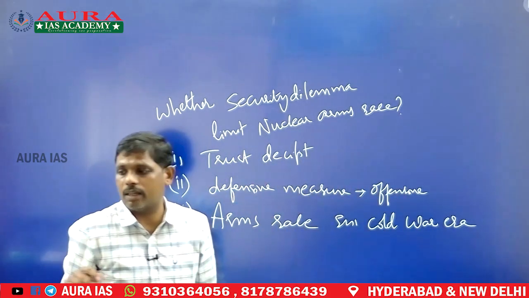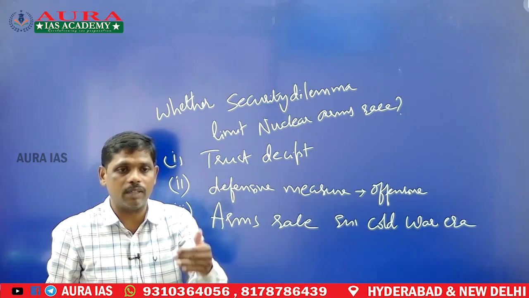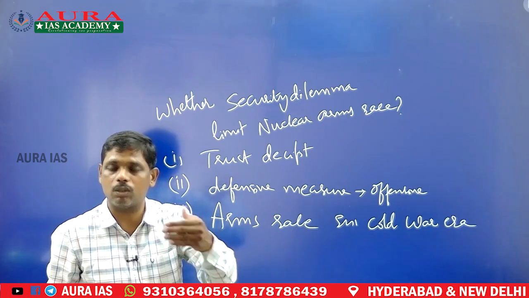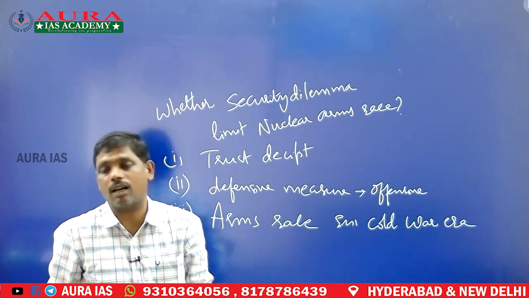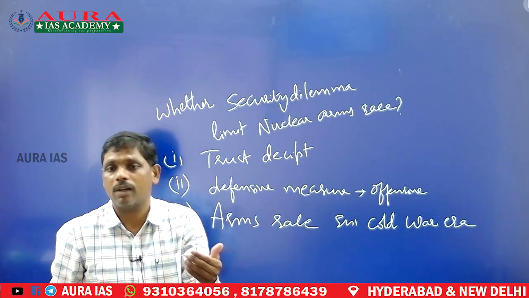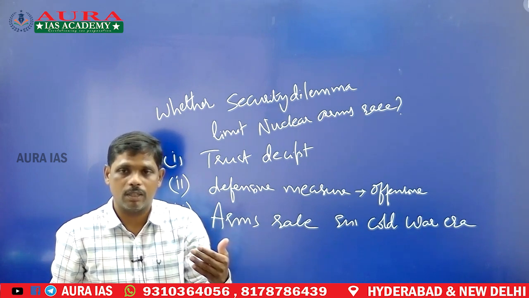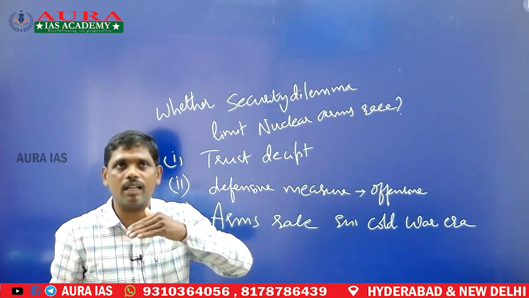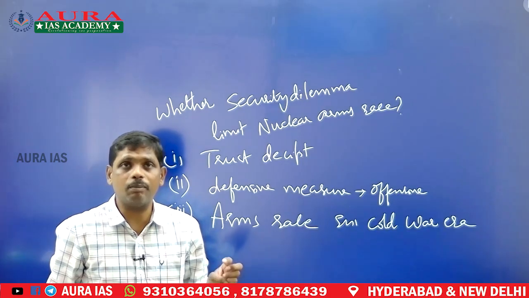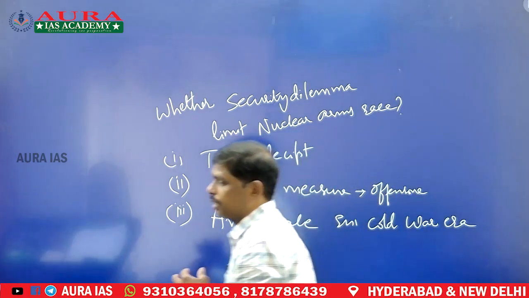During the Cold War era, the suspicion between America and Soviet Russia ultimately led to an increased arms race, building up of arsenals, building up of weapons of mass destruction. This went on at a competitive level between both the groups. That means whenever there is a perceived threat, it will lead to an arms race.